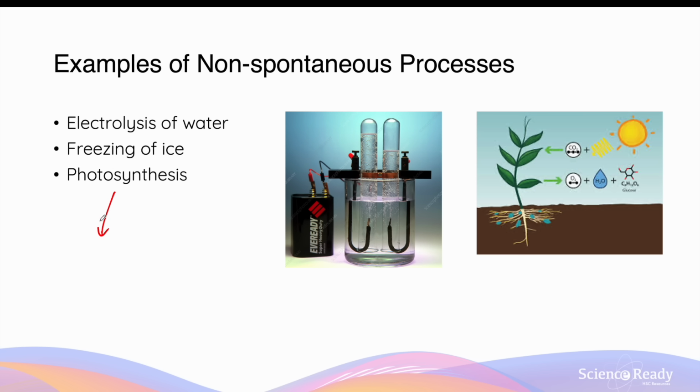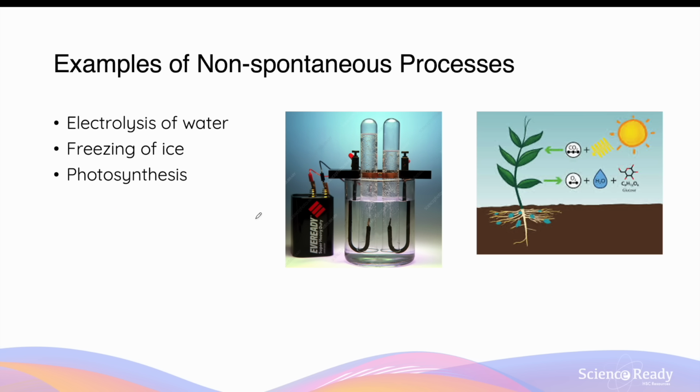Photosynthesis is an example where the enthalpy change is positive, endothermic, and the entropy change of the entire process is also negative, which means that the total entropy of the system decreases throughout the process of photosynthesis. However, photosynthesis is of course a process that occurs all the time in plant cells, but this is regarded as non-spontaneous because it requires the continuous input of sunlight, which is an external intervention, in order to facilitate this process